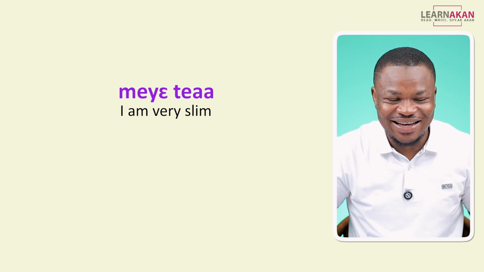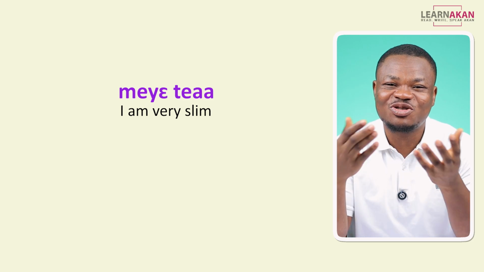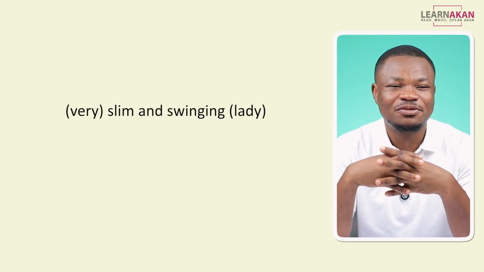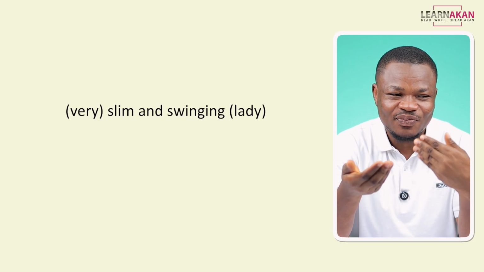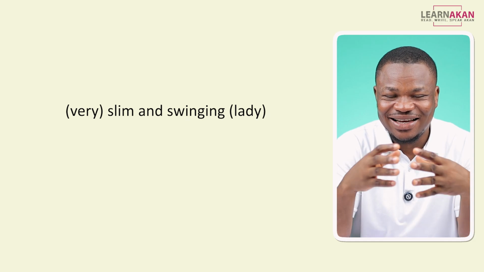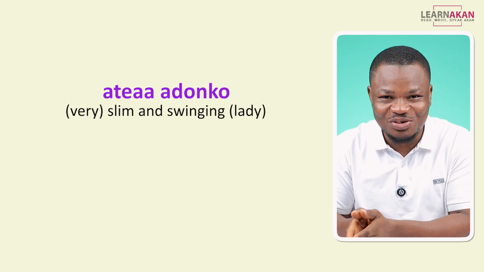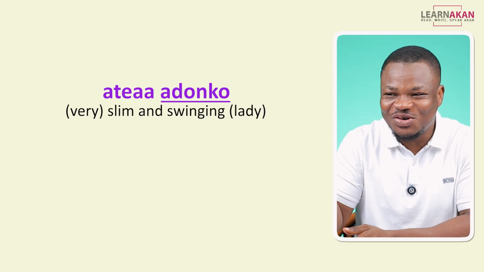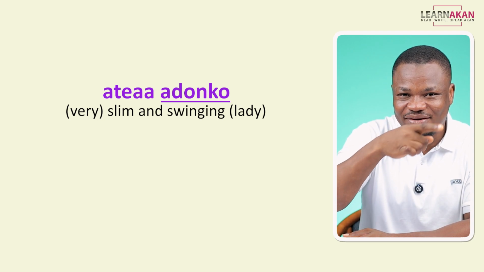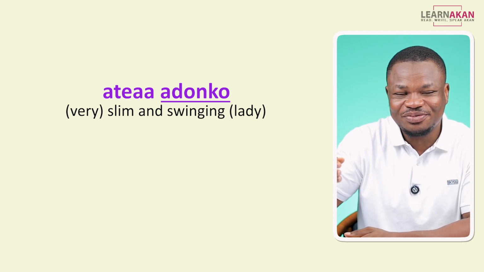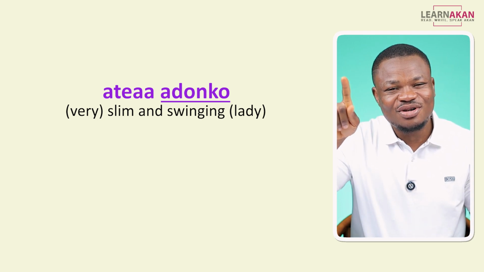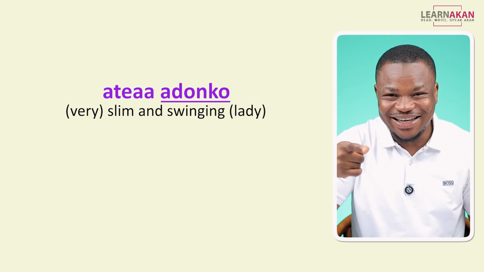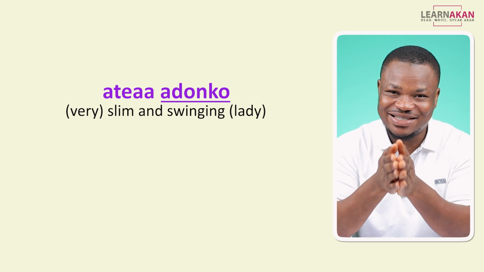In Ghana, we have an expression that we use to describe beautiful, very slim ladies, and that is atia donku. Atia donku. Adonku here is a swing. So atia donku, a beautiful swinging lady.